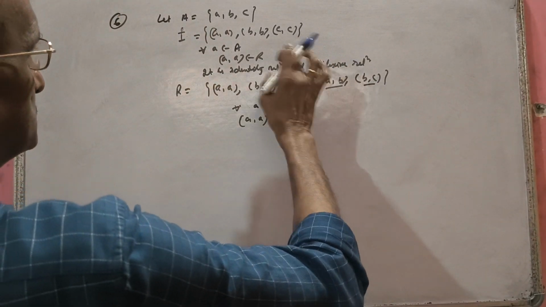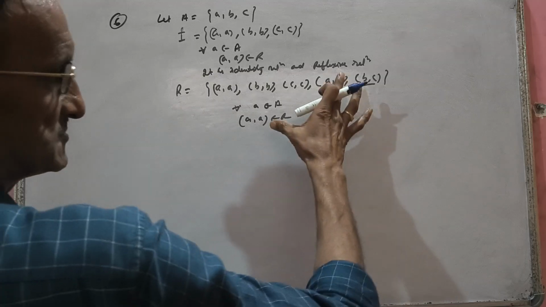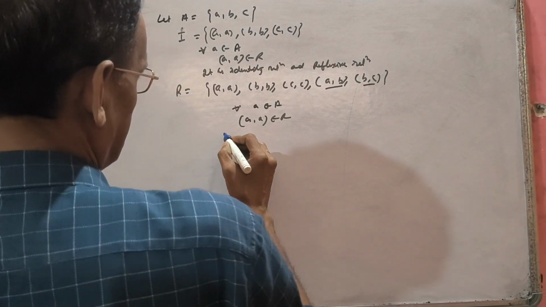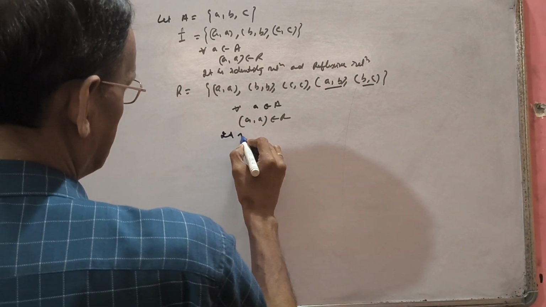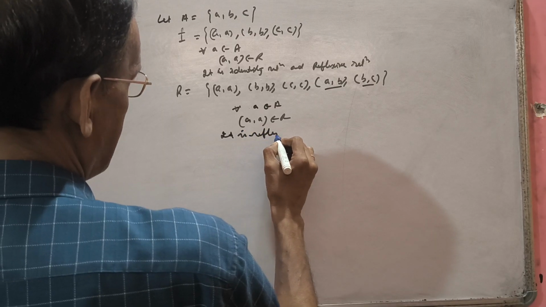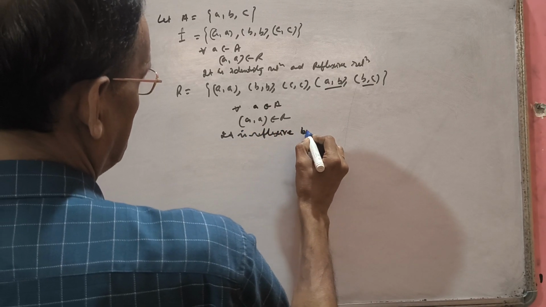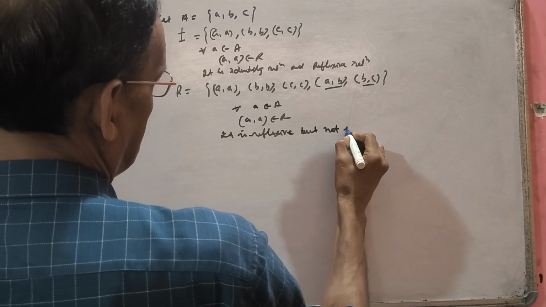This condition is not suitable for an identity relation, but it is okay for reflexive. So therefore, it is reflexive but not an identity relation.